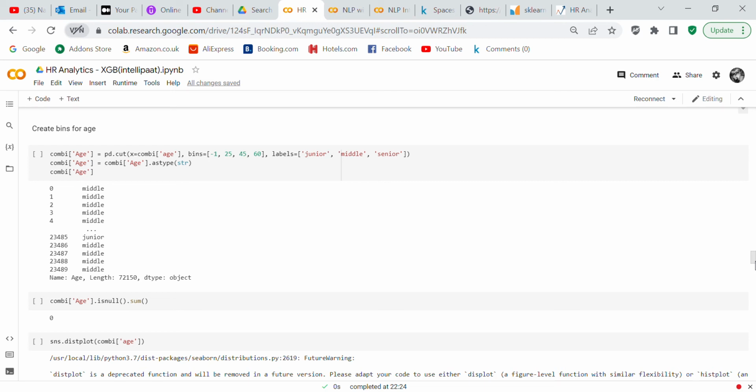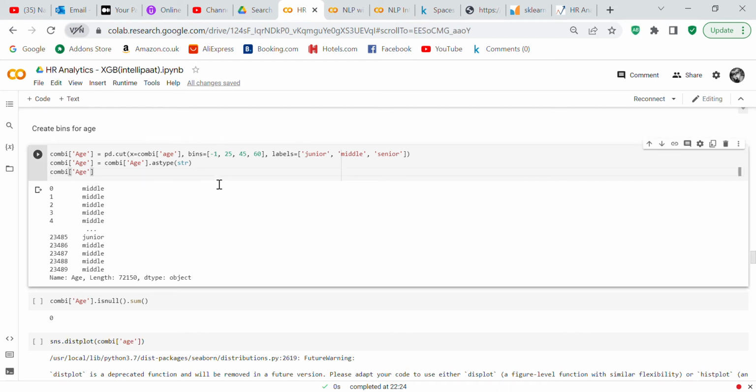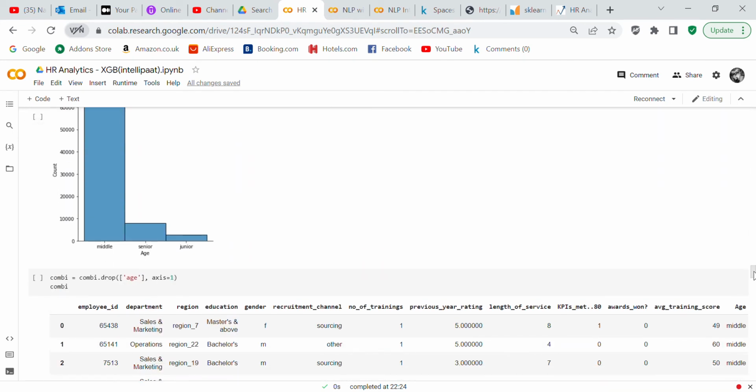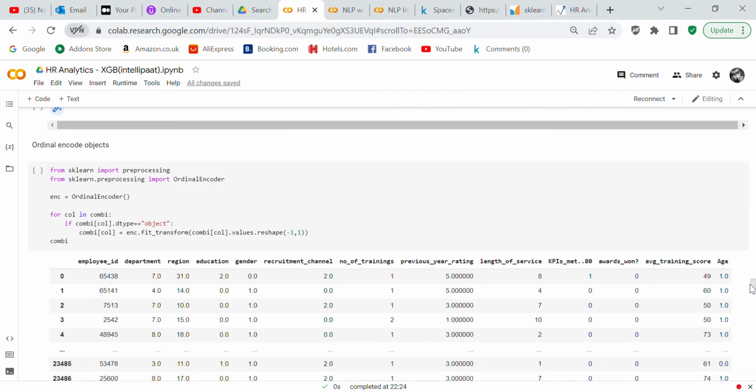In addition, when you try to make predictions, the model won't predict on categorical data. So you have to take that categorical column and convert it to an object. The way you convert it is right here: combi['Age'] = combi['Age'].astype(str). That converts your categorical column to an object column, because it needs to be an object column when you're going to ordinal encode it.